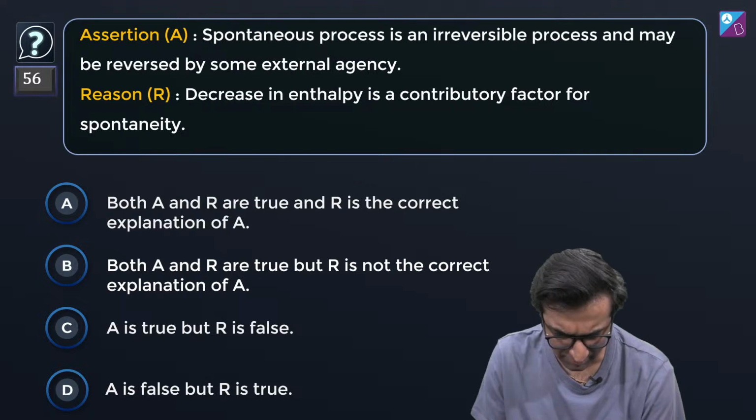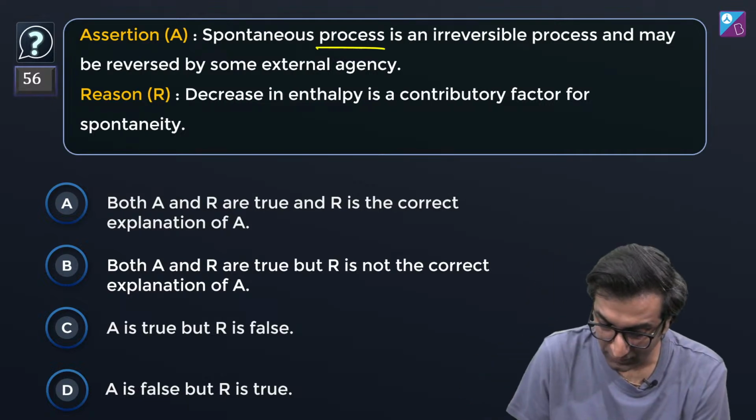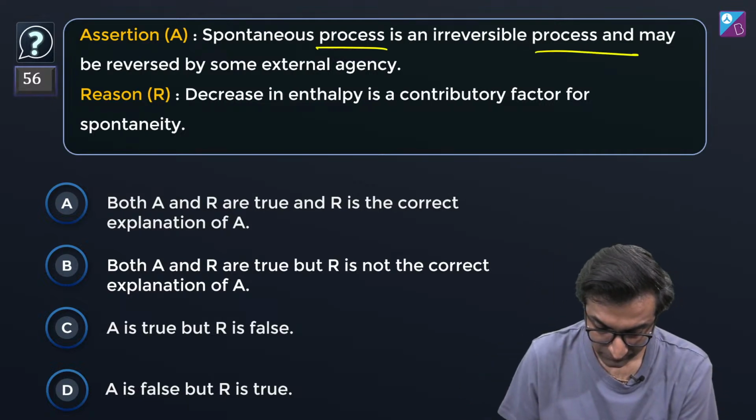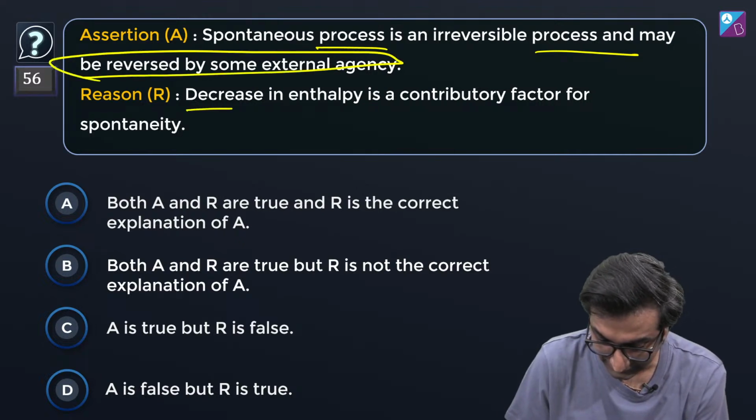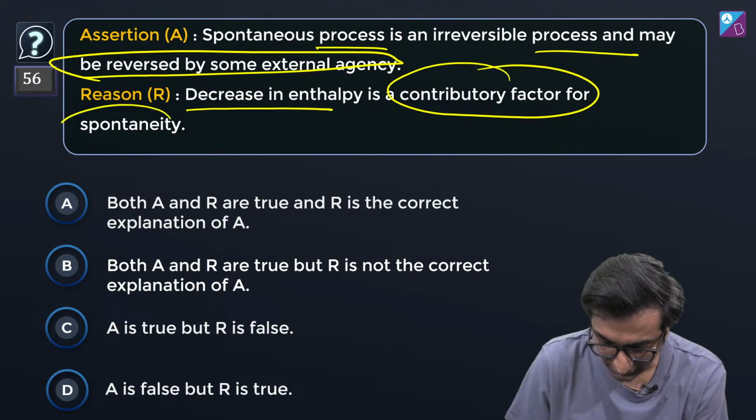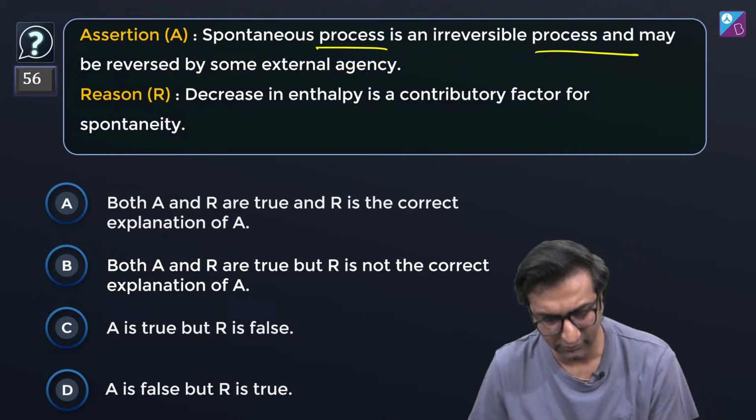Here, next question. Couple of assertion reason questions. Spontaneous process is irreversible, and may be reversed by some external agency. Decrease in enthalpy is a contributory factor for spontaneity. What do you think about this?